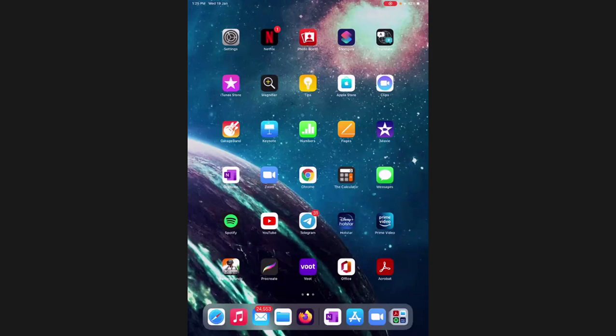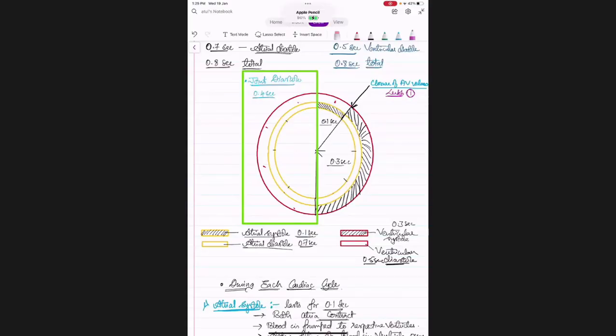Here, see, at this point, at the beginning of the ventricular systole, our atrioventricular valves, they closed. Okay, and then there is some time gap for opening of semilunar valves. Means at this point, semilunar valves open. Why is it opening? Because of more pressure.